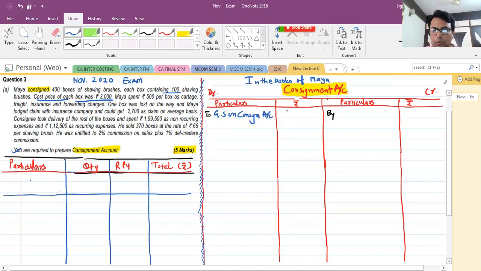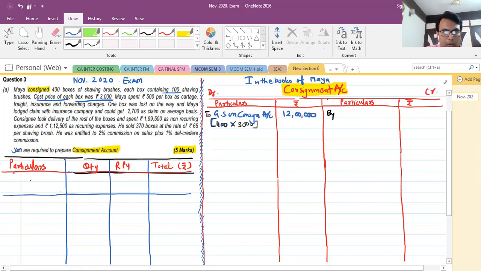That is 400 boxes into 3,000 per box, so the amount will be 12 lakhs.